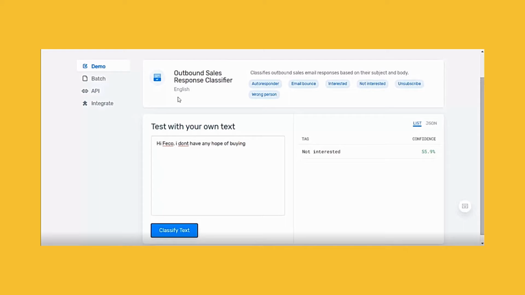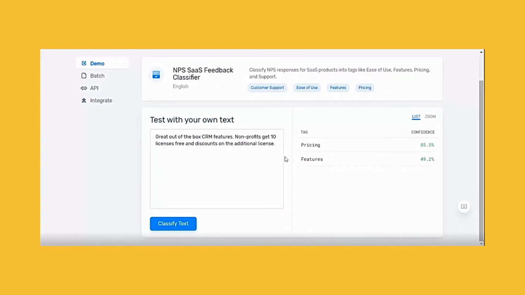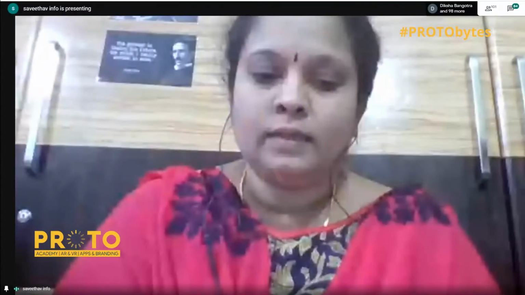So this text will be categorized based on price, features, ease of use, or customer support. What input you give to this text decides the output here. If we give something related to ease of use, if we say it is user friendly, something like that.